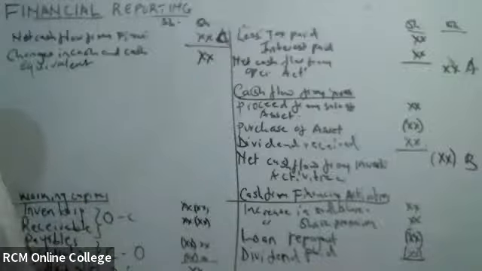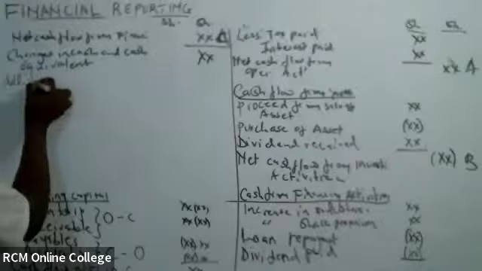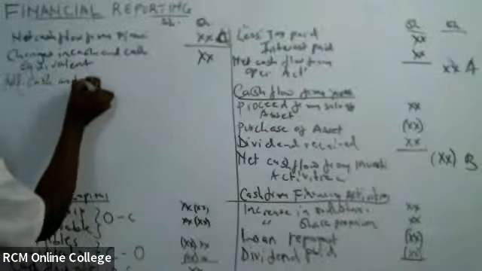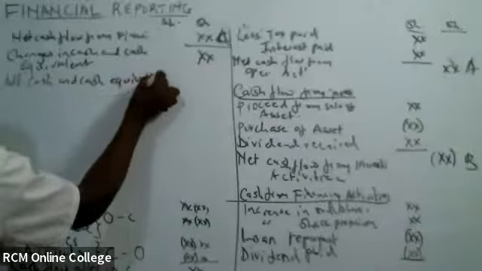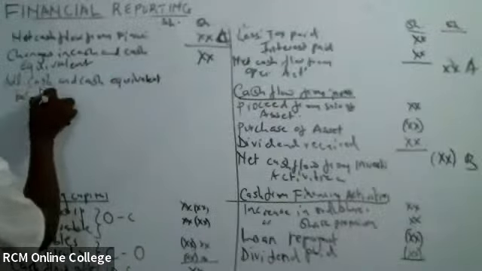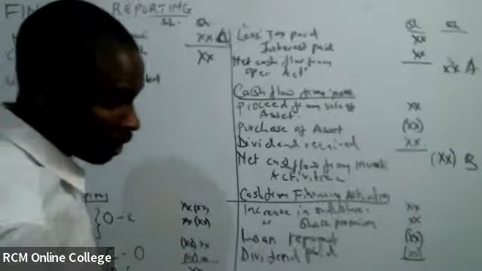And then from there you add cash and cash equivalent, balance brought down. Now, how do I get this one?